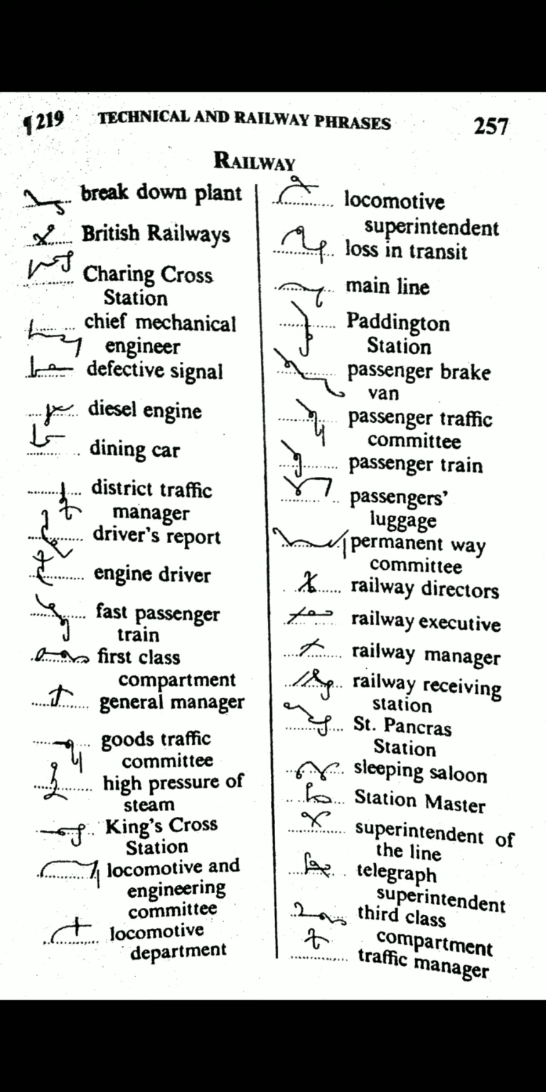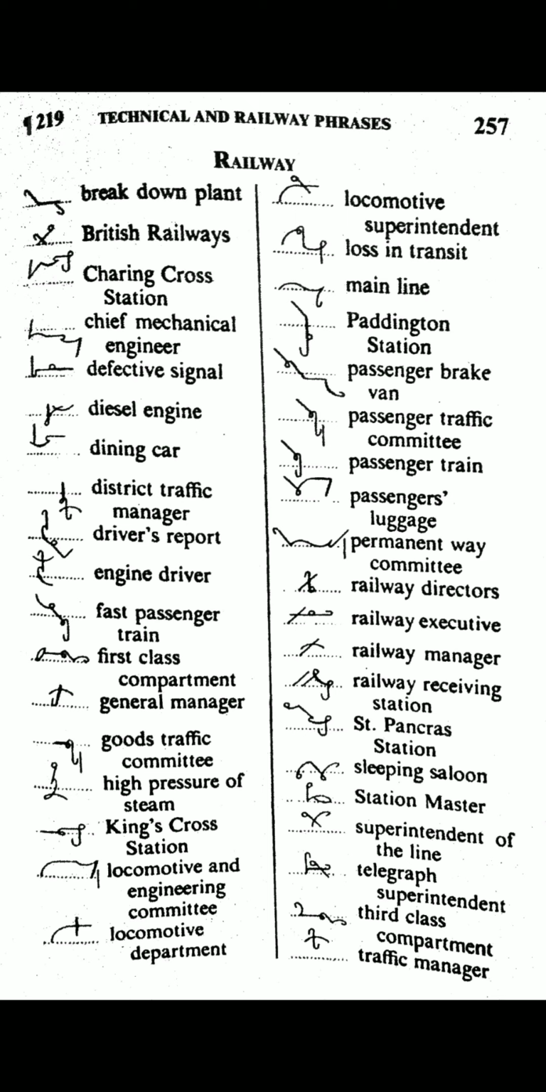Railway manager. Intersecting upward R is used here for railway, and M stroke is used here for manager. Railway receiving station. Upward R disjoint is used here for railway. Another upward R with a circle, V with S circle, and T station is used here for receiving station. St. Pancras station, S circle and halved for T, P N with R hook for Pancras, S circle T with